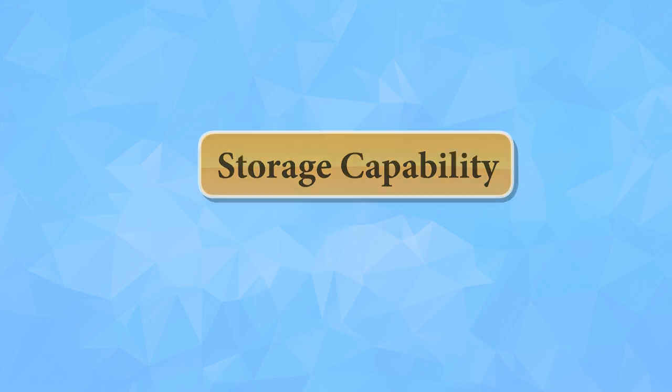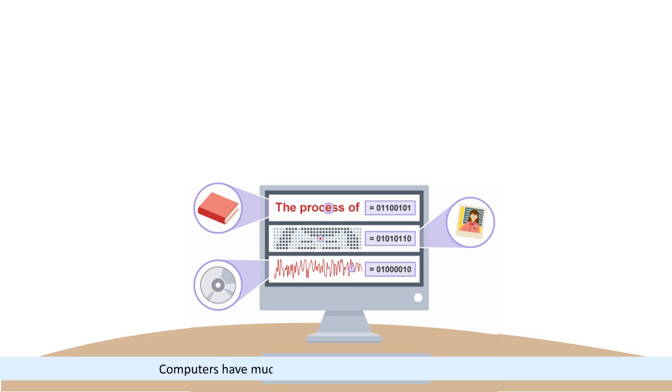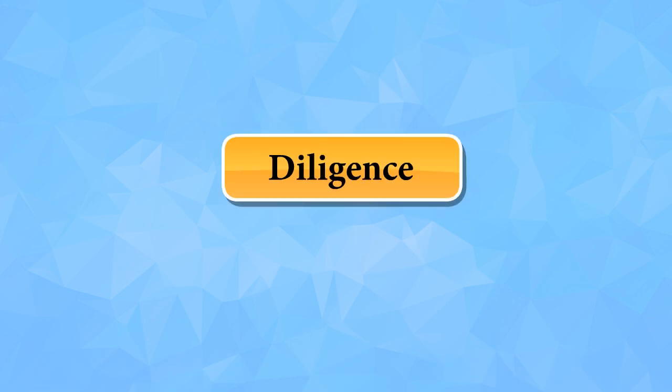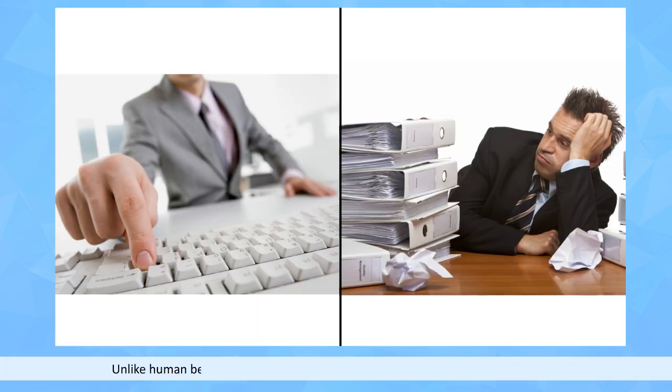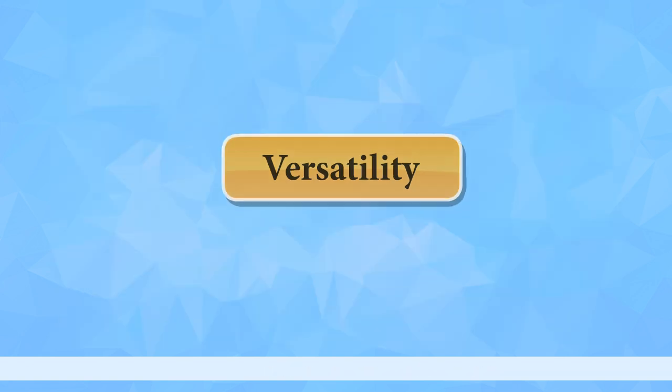Storage capability. Computers have much more storage capacity than human beings. They can store any type of data, such as images, videos, texts, or audios. Diligence. Unlike human beings, computers are free from tiredness and lack of concentration. They can do repeated work with the same speed and accuracy.